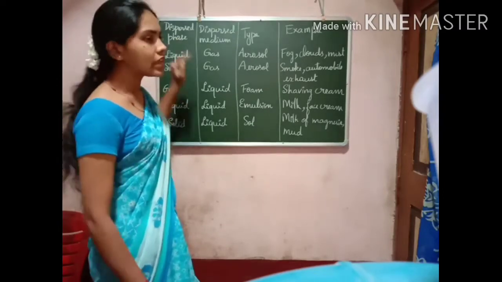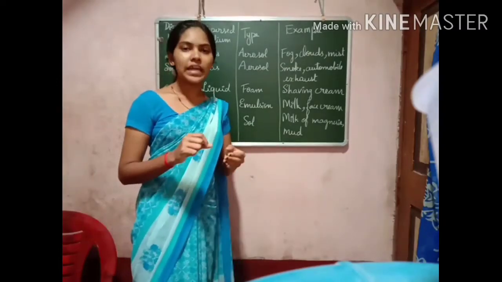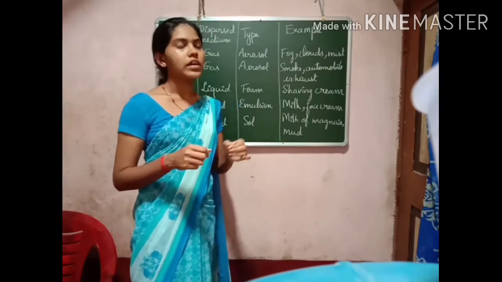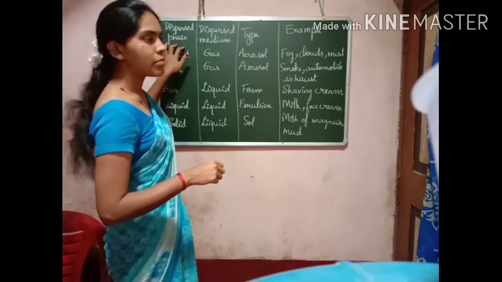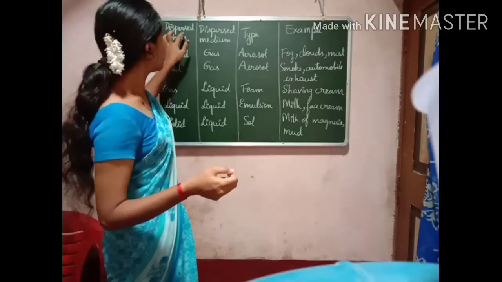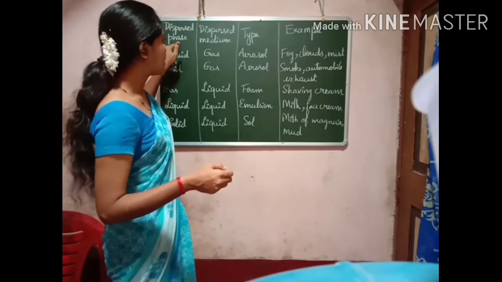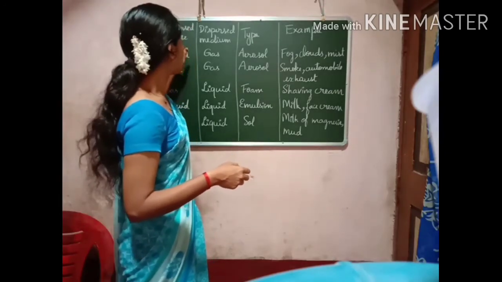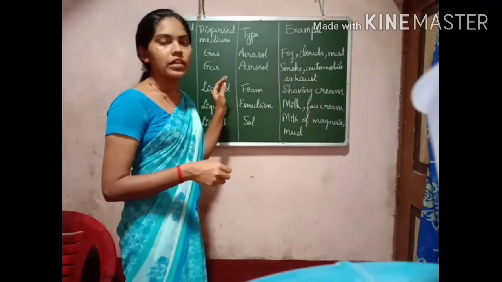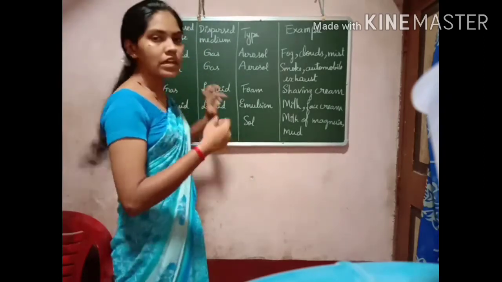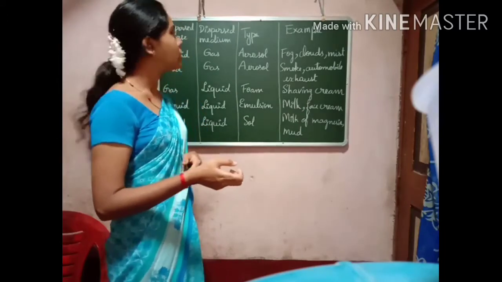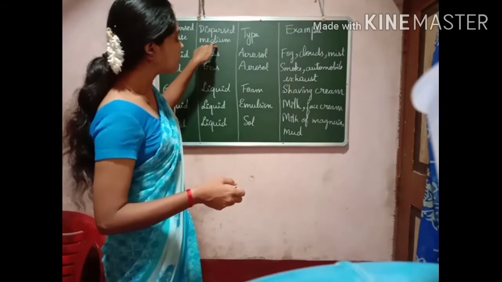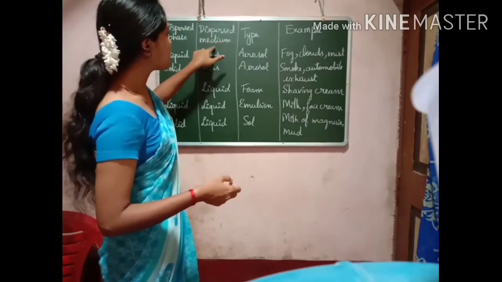It is like the solute, the particles present in the colloid. So these are the dispersed particles. The dispersed medium is the medium in which these particles are distributed.